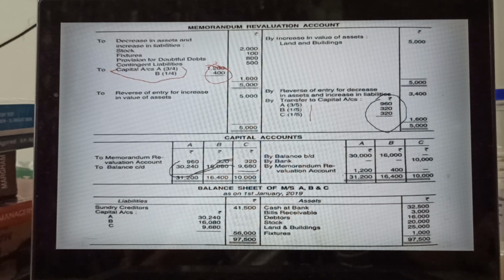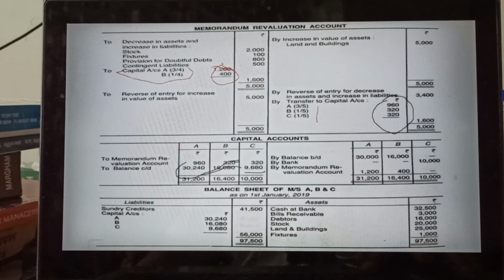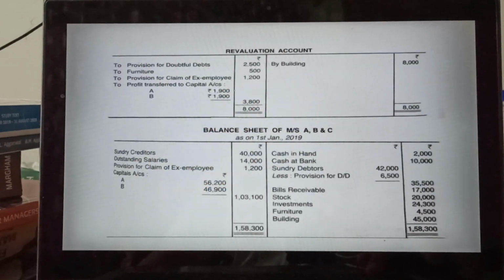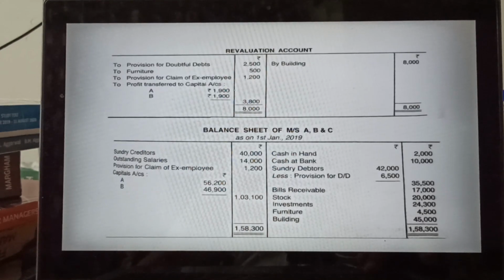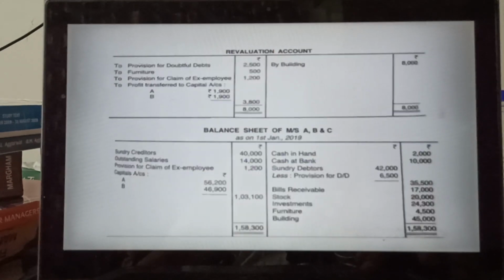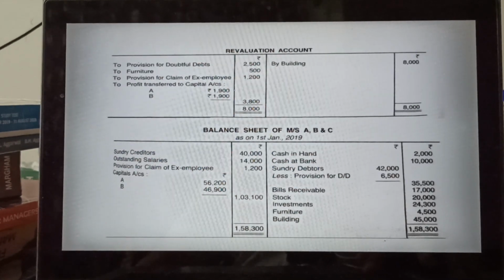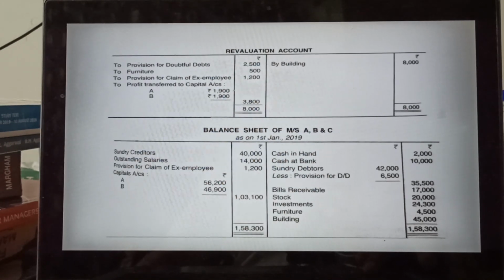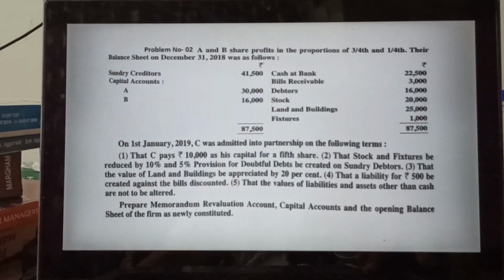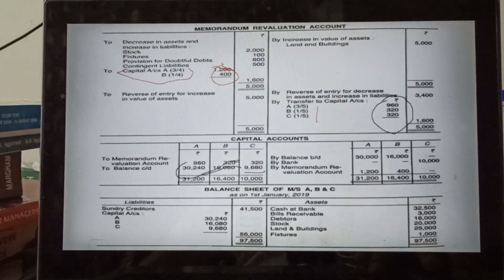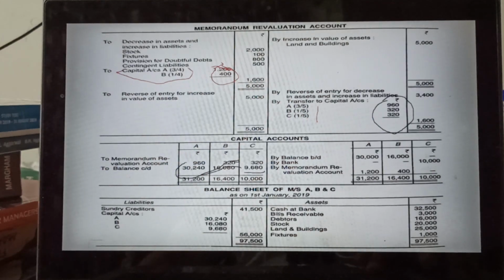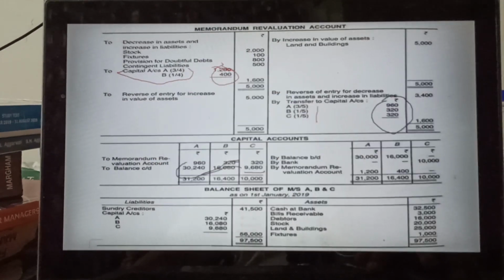You have added in land and building, instead of 37,000 you have written 45,000. For furniture, go back and check it, it was earlier 5,000, but you have written 4,500. And investment, earlier it was 20,000, but you have written 24,300, because you have made some changes. But here you are writing the same value, except one, cash. Why? Because the cash already includes 10,000, that's why you have to add, and the remaining same value is written.